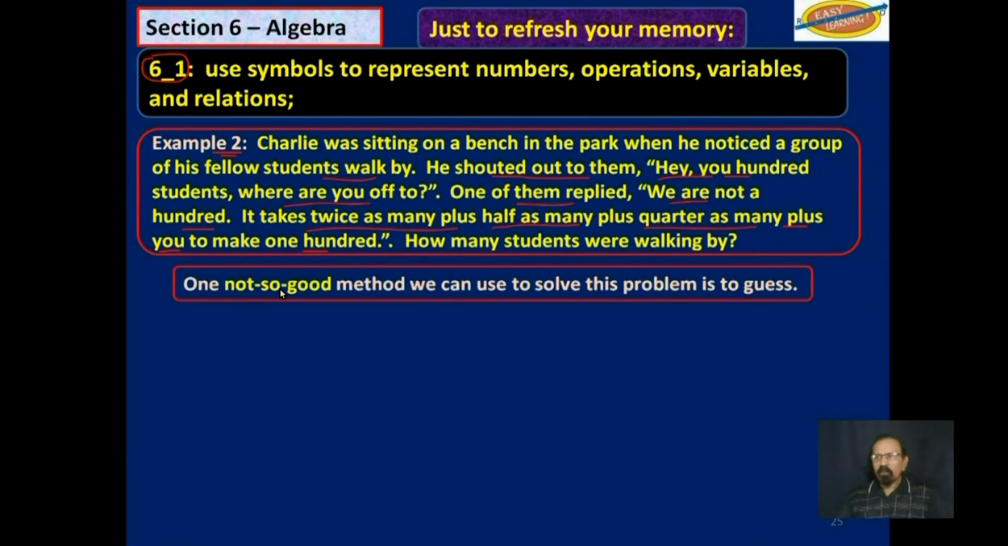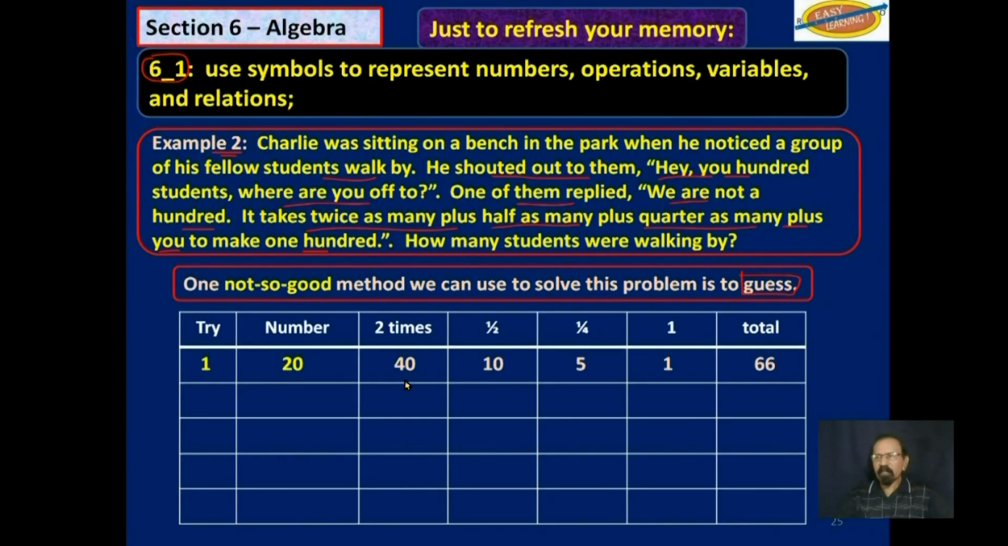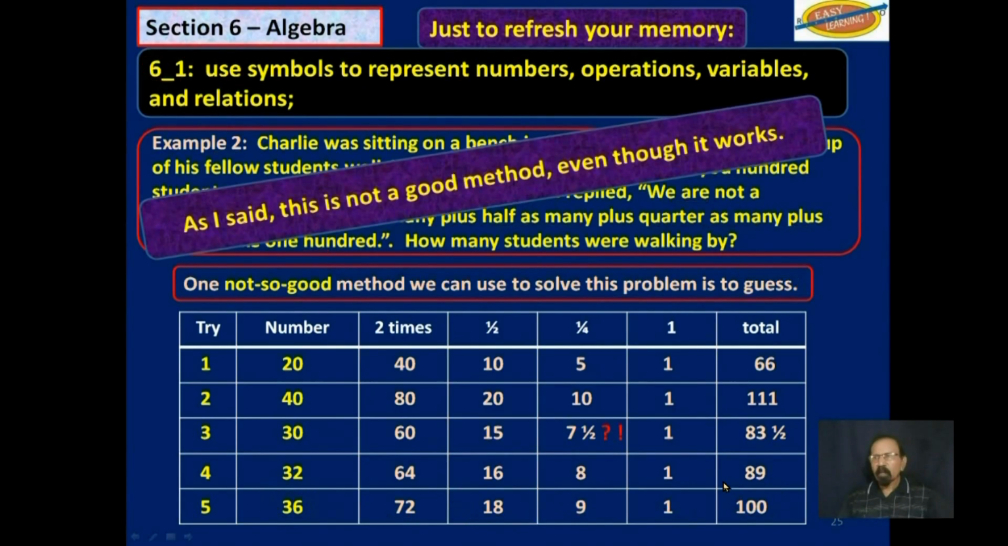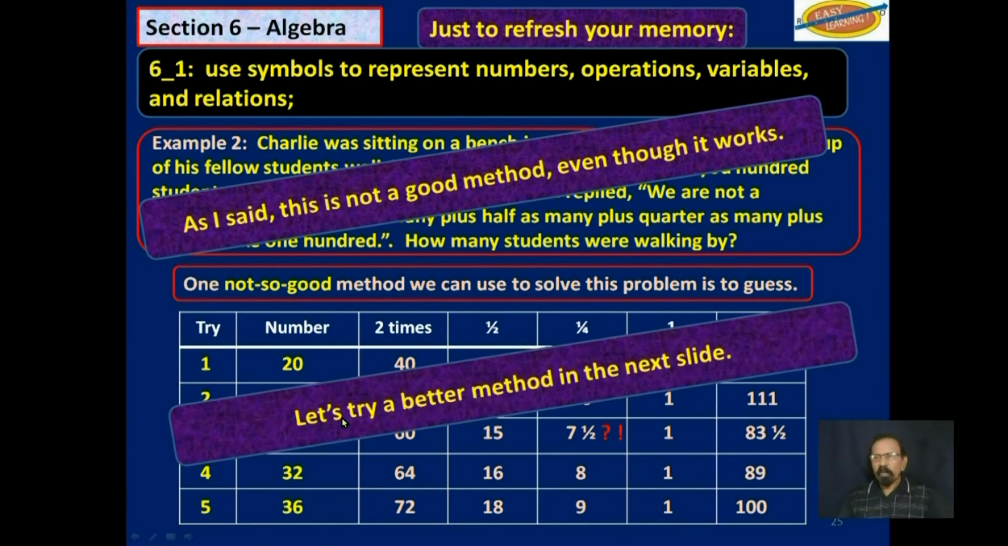Now, one not so good method we can use to solve this problem is to guess several numbers. I'm not going through this again. I already explained this in video 1, and we found out that 36 would work because we get twice as many, plus half as many, plus quarter as many, plus 1, and that would make 100. But that's guessing, and it's not a very good method. We know a very good systematic method to work that question.